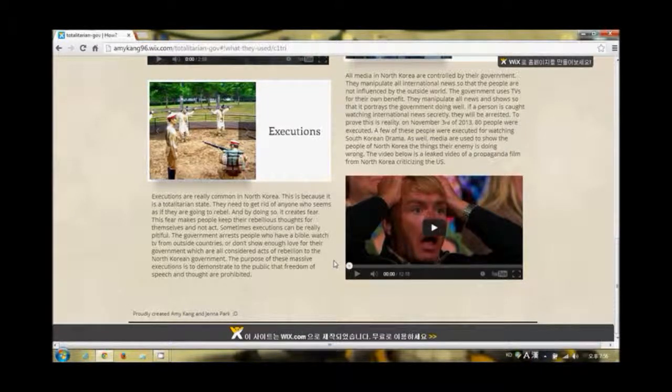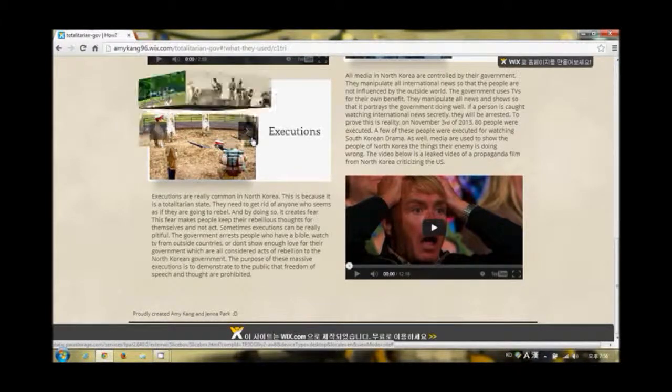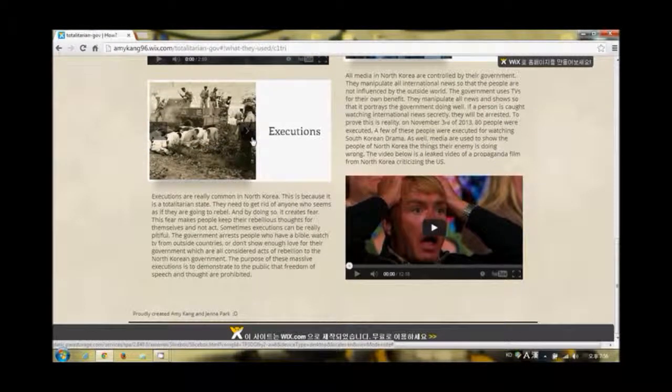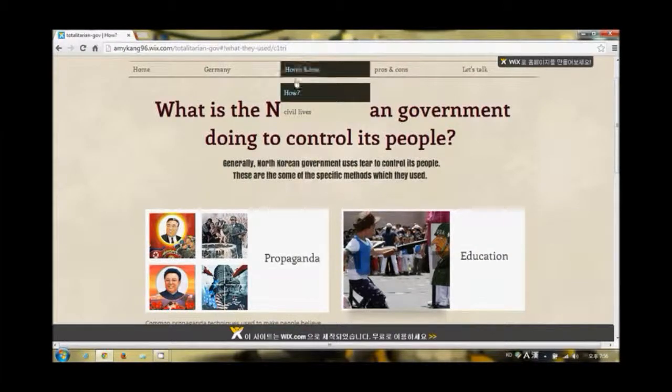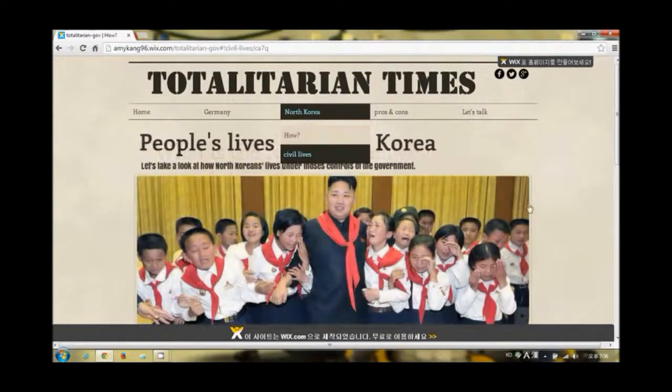The method that brings the most fear to the people is execution. People have seen it being done and they are scared that it will happen to them if they don't act right. From our viewpoint, there are so many stupid reasons why people are being killed. Many people are executed for having a Bible, watching TV from outside countries, or not showing enough love for their leader, which are all considered acts of rebellion by the North Korean government. If we go to Civil Lives under North Korea, there are pictures that show a glimpse of how people in North Korea live.